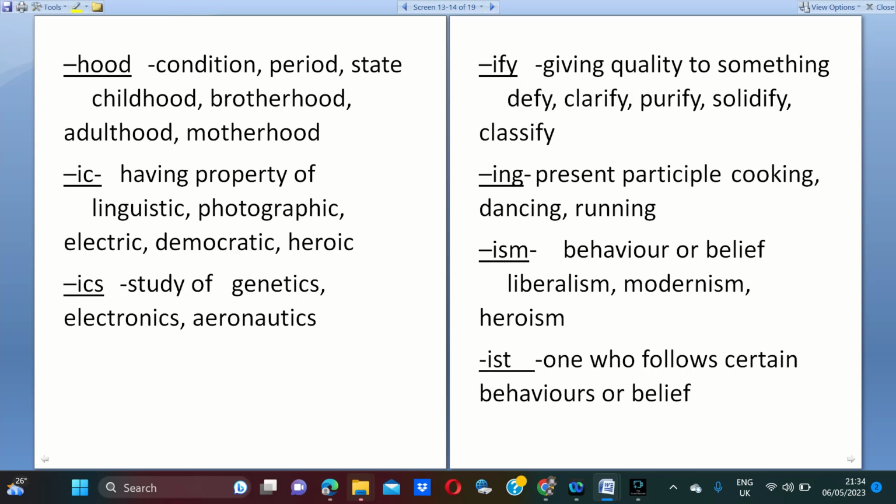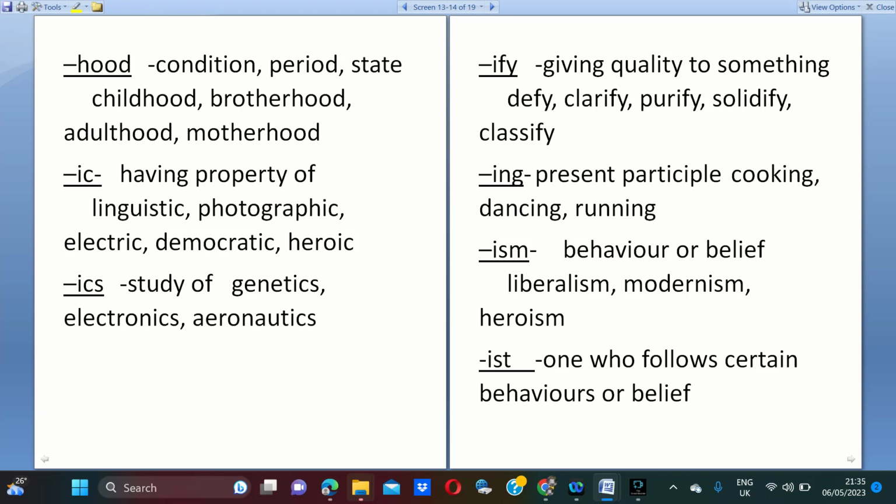Hood means condition or period or state. Childhood, brotherhood, adulthood, motherhood: it's a kind of state in everyone's life. Ic means having property. Ics means study of something. Aeronautics means study of aeroplanes. Genetics means study of genes.